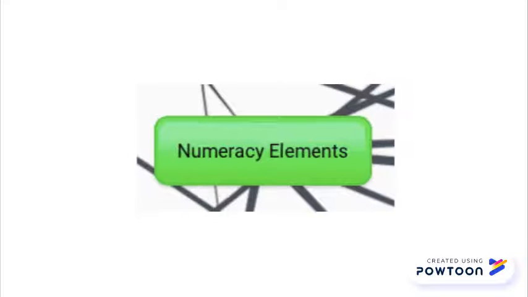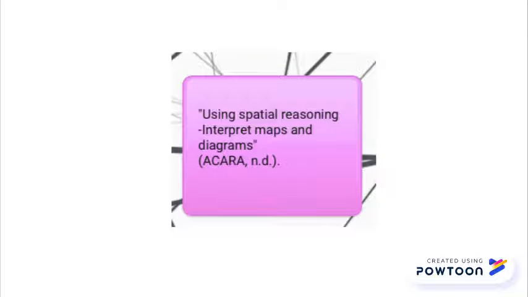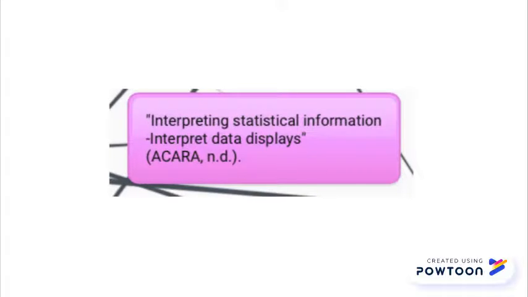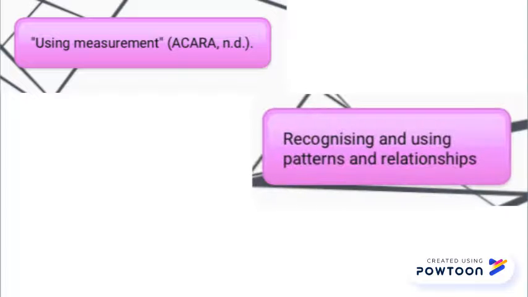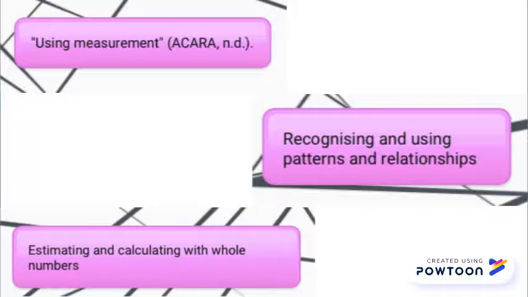The numeracy elements that can be directly linked with this content include using spatial reasoning through interpreting maps and diagrams, and interpreting statistical information through interpreting data displays. Other numeracy elements include using measurement, recognizing and using patterns and relationships, estimating and calculating with whole numbers.